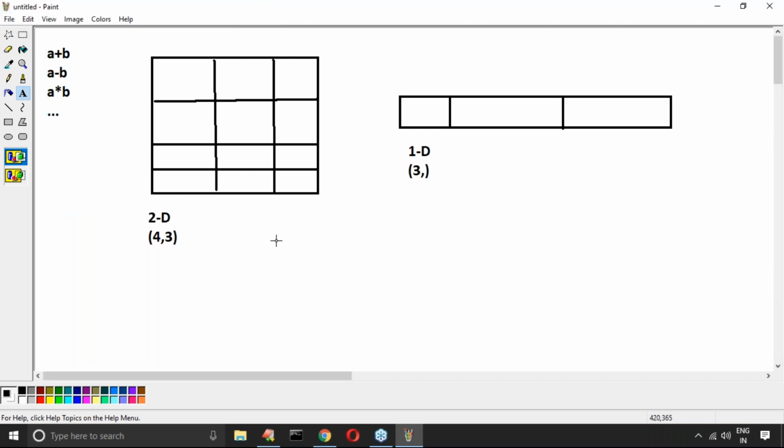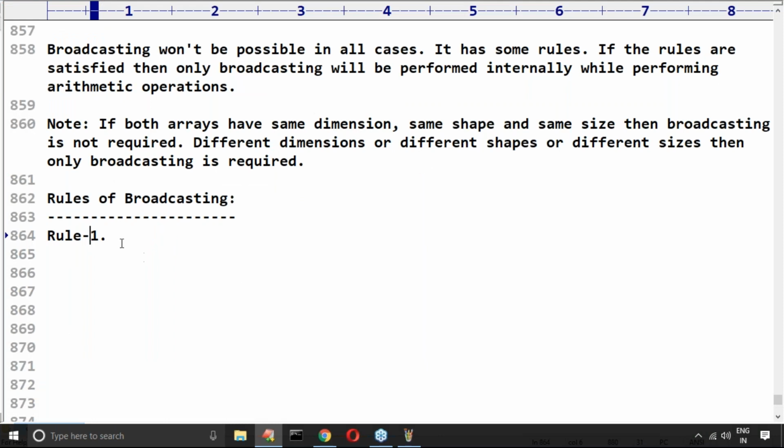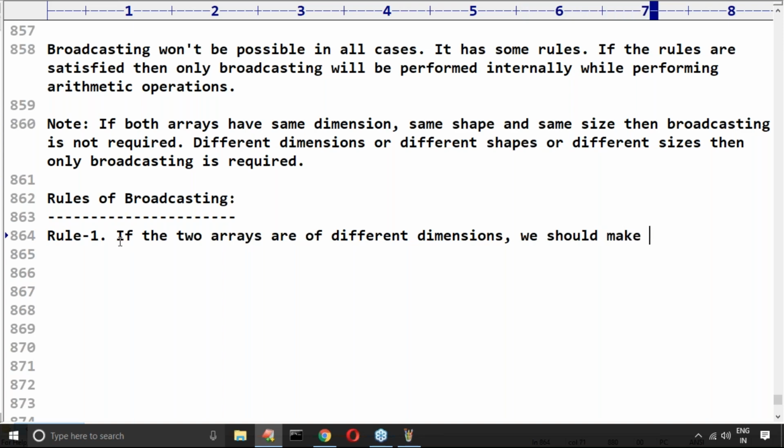So what is the first rule of broadcasting? If the two arrays are of different dimensions, then we have to adjust the arrays: we should make the dimensions equal.